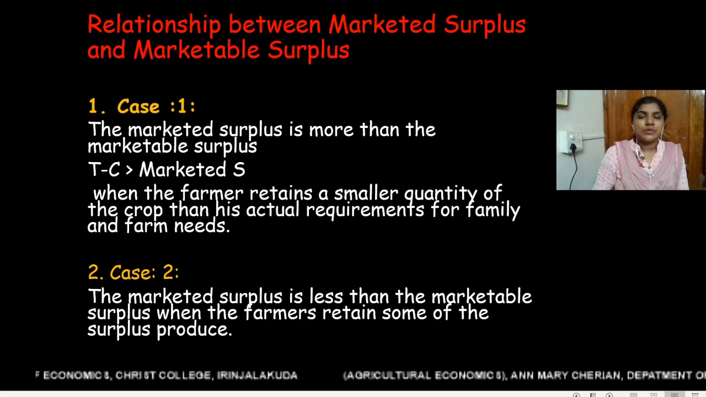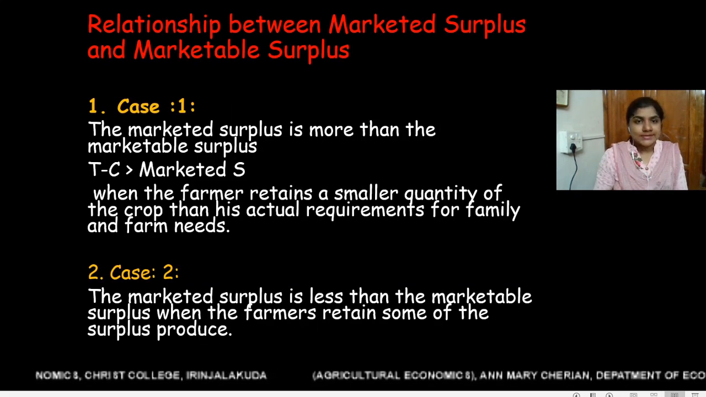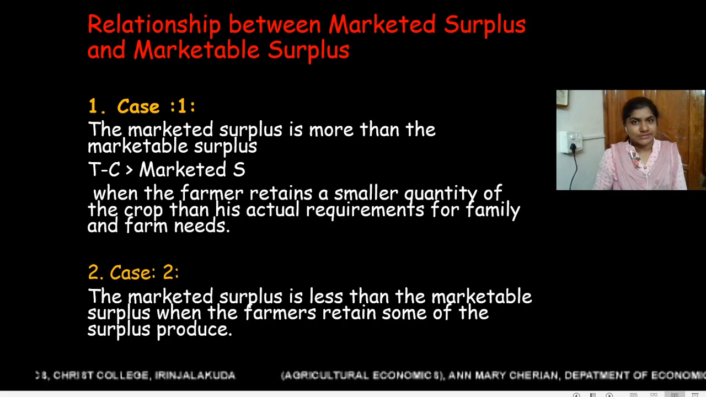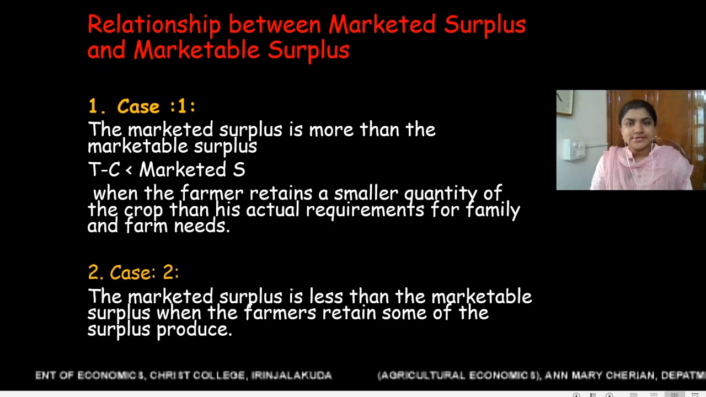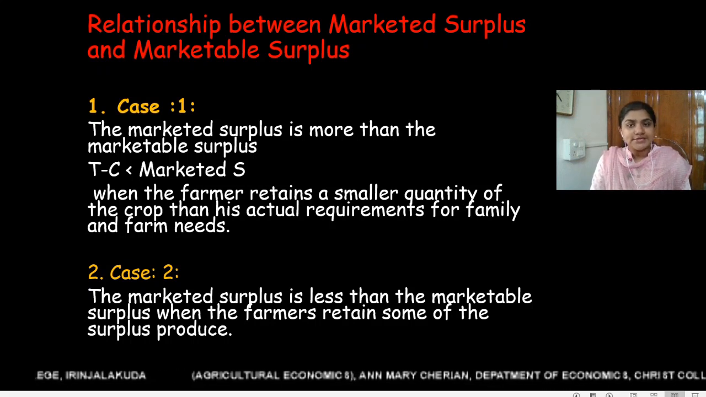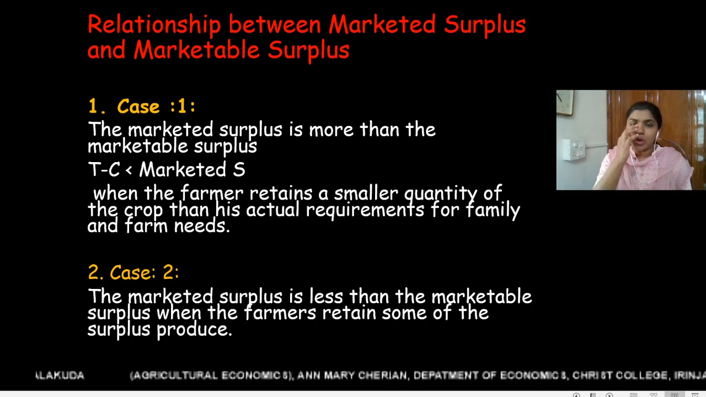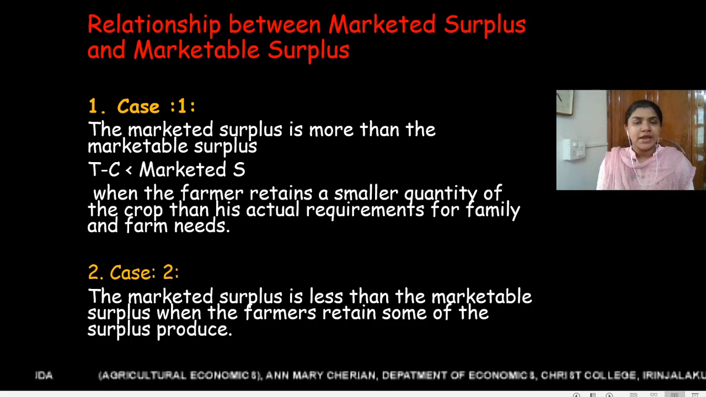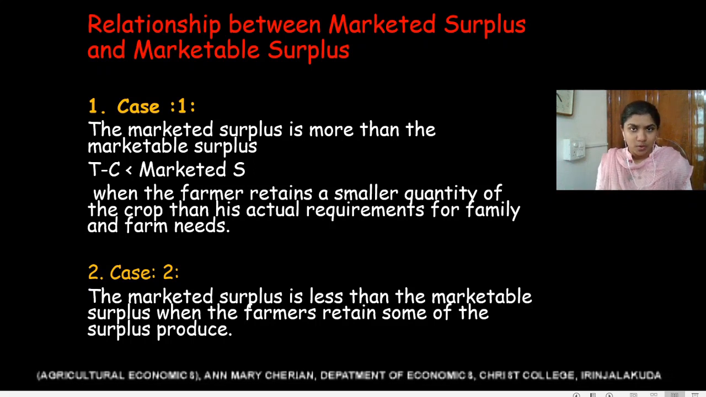Now, let us look at the relationship between marketed surplus and marketable surplus. There are three types of relationship between marketed surplus and marketable surplus. Let us focus on the first type, case 1. Here, marketed surplus is more than marketable surplus. So, what is marketable surplus? It is the total production minus total consumption requirement.